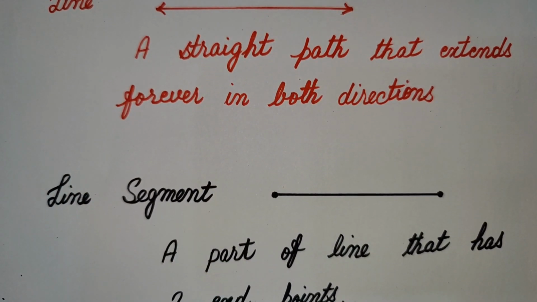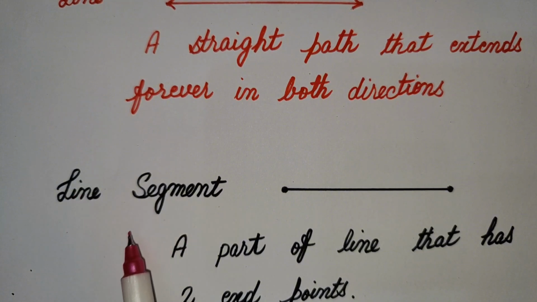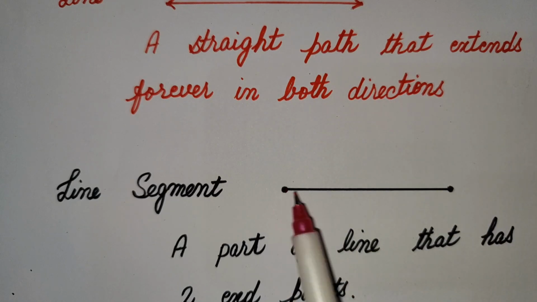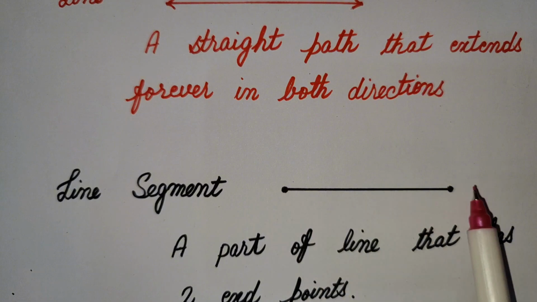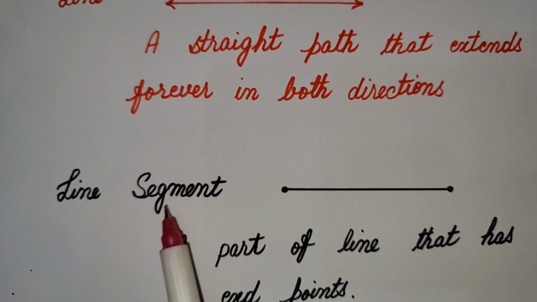And next is line segment. A part of a line, any part of a line that has two endpoints, is called a line segment.